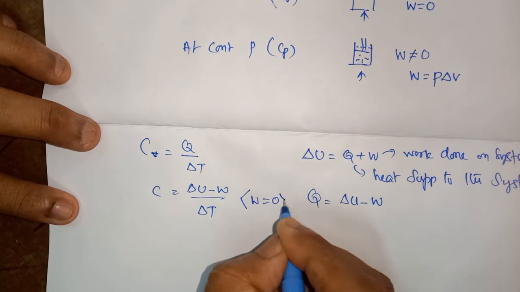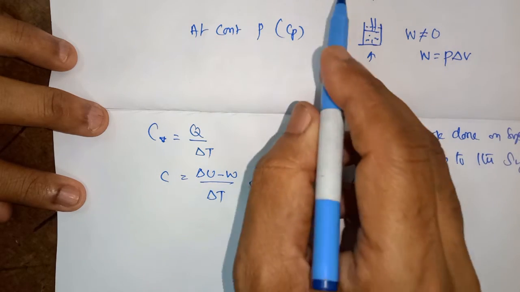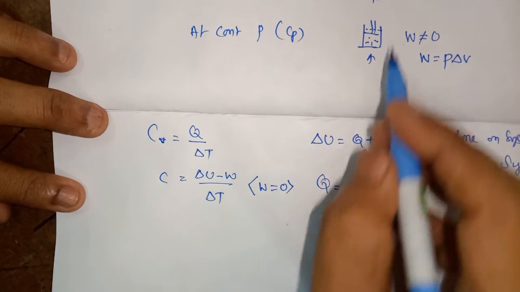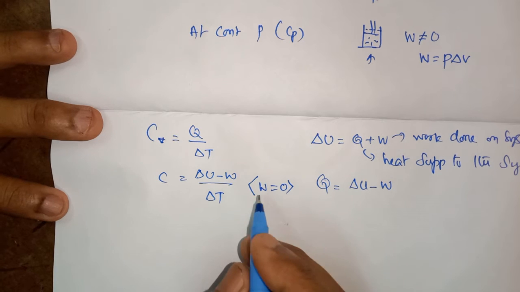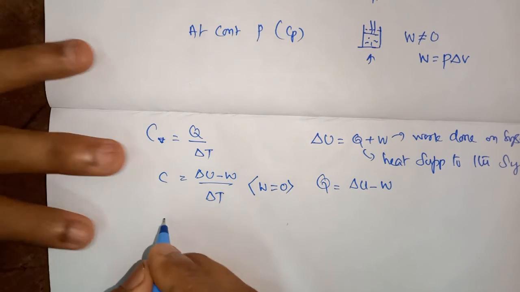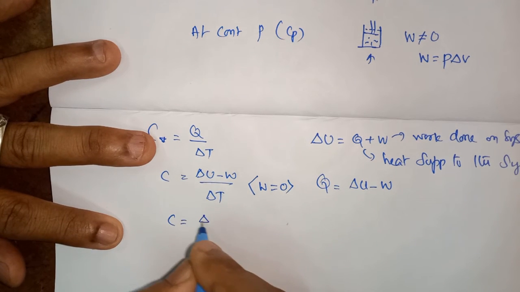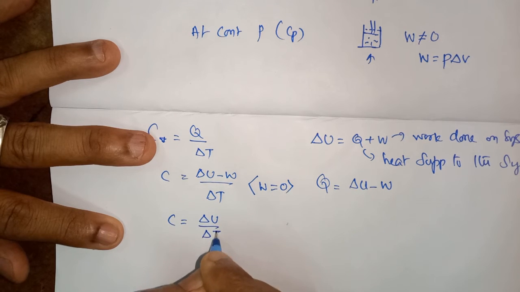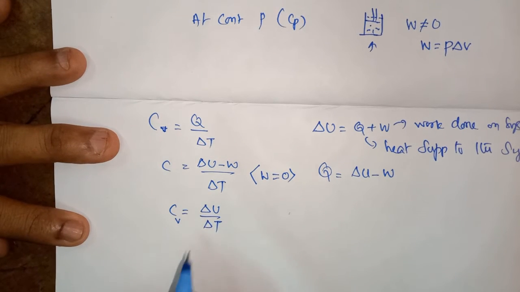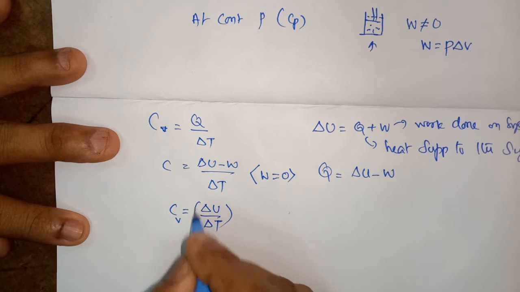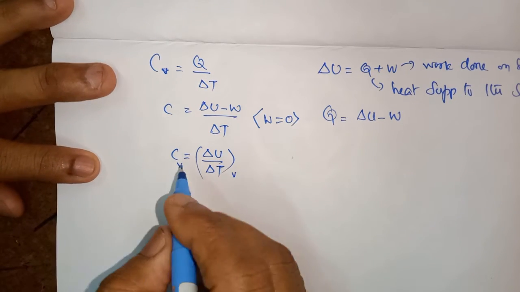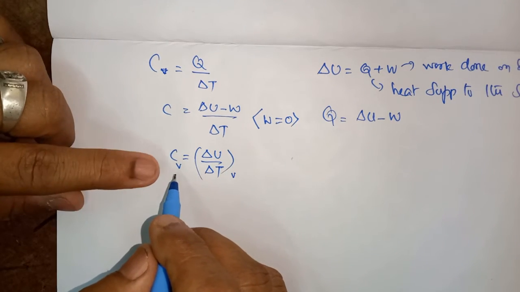W is equal to 0. When you carry out any process at constant volume, the system is not doing any work, so W is equal to 0. Substituting, C is equal to del U by del T. This is called CV, at constant volume.